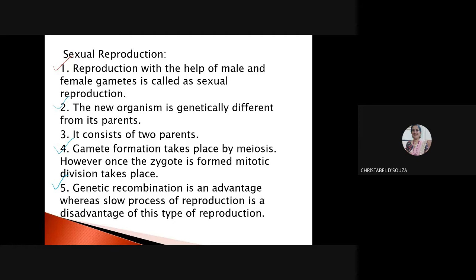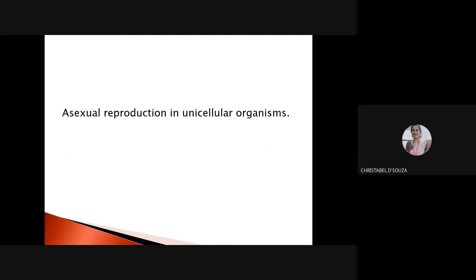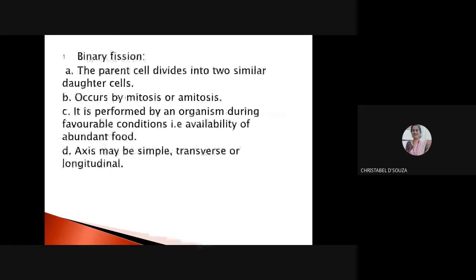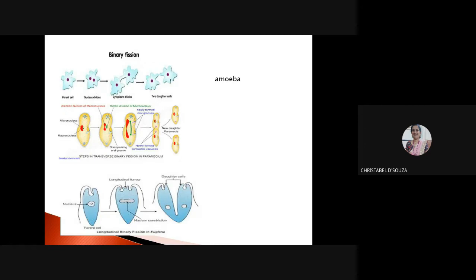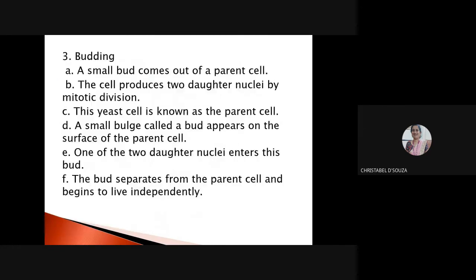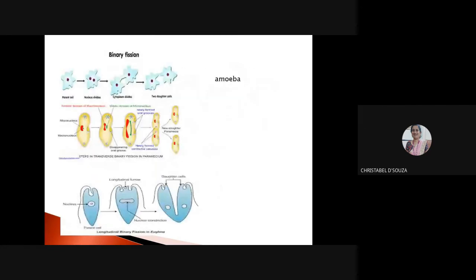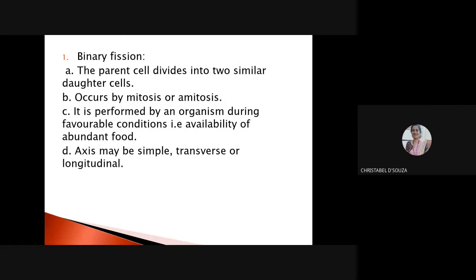So this is about the difference between sexual and asexual reproduction. Now we are going to study asexual reproduction in unicellular organisms. Asexual reproduction in unicellular organisms can take place with the help of binary fission, multiple fission, and budding. These are the three processes.